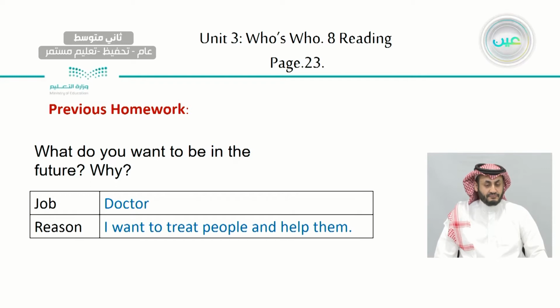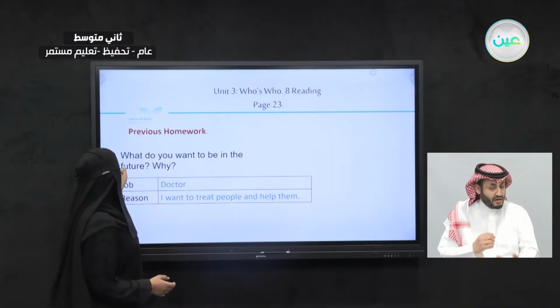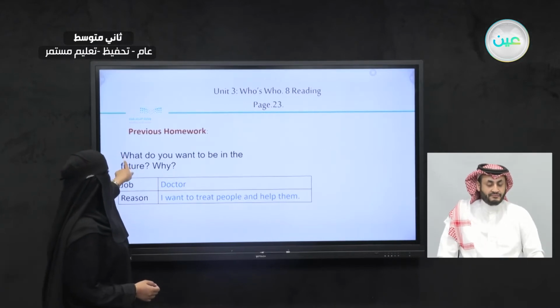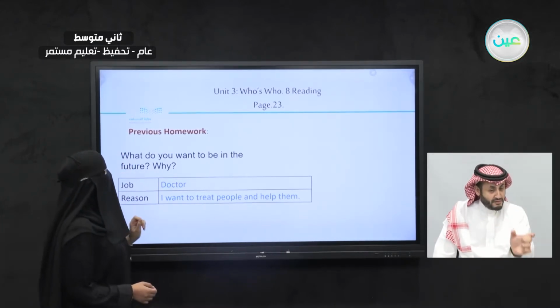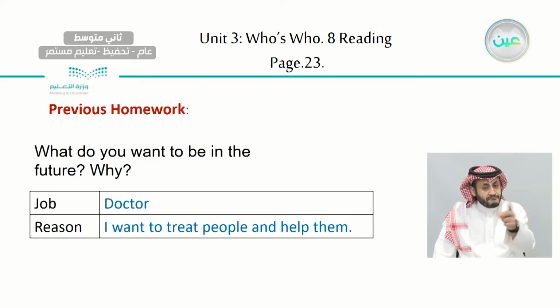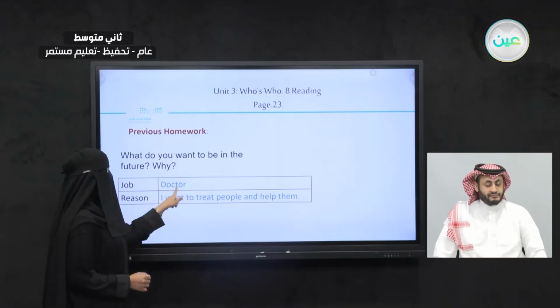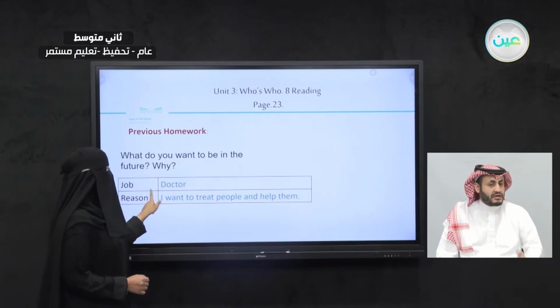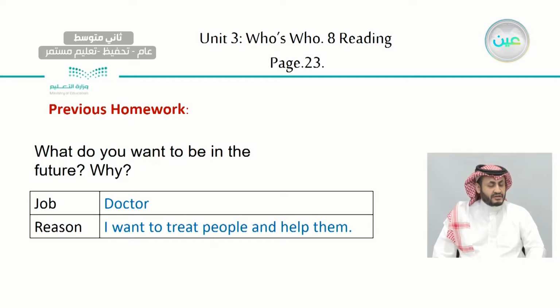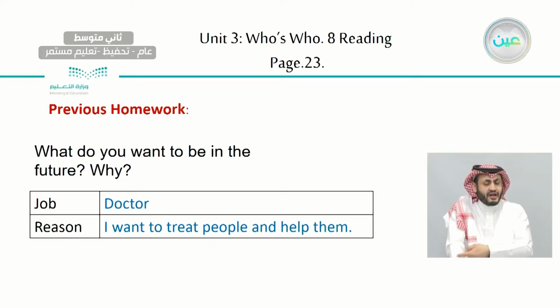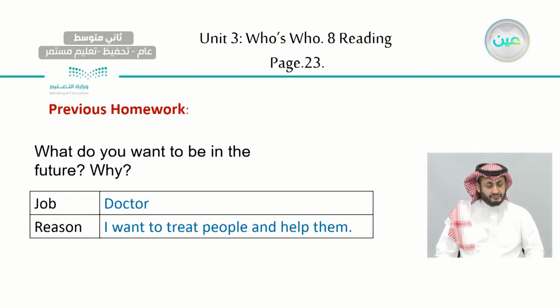But first, let's talk about the previous homework. What were you asked to do? You were asked to answer this question and fill the chart: What do you want to be in the future and why? This is one of the answers. I asked you to write the job and the reason. The job here is a doctor, and the reason is, I want to treat people and help them. This could be a possible answer, and I want you to do the same, but your own.